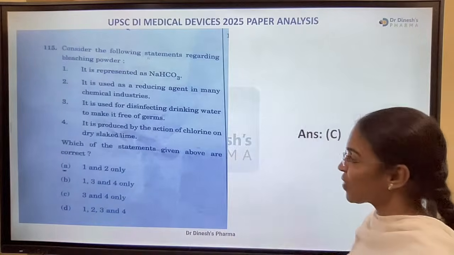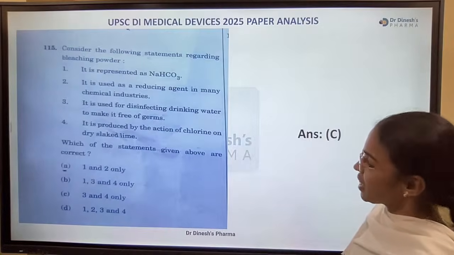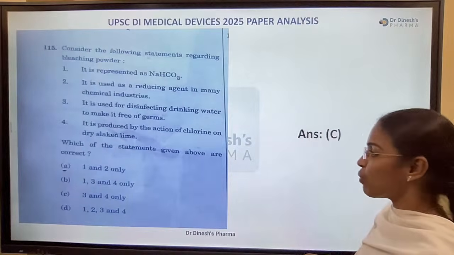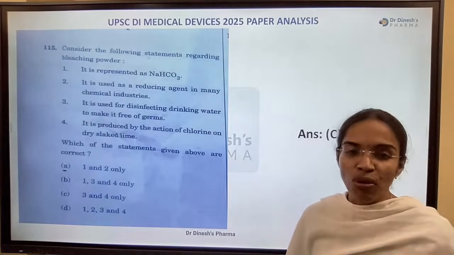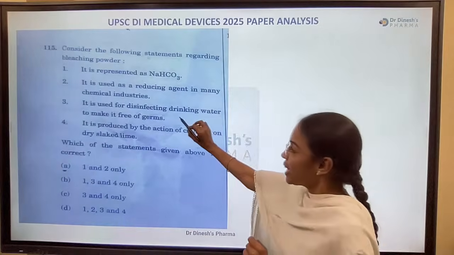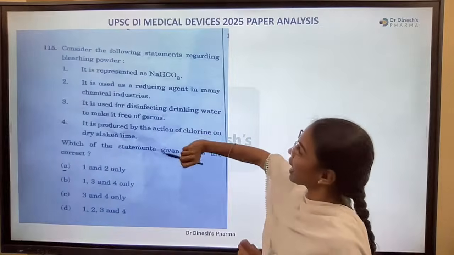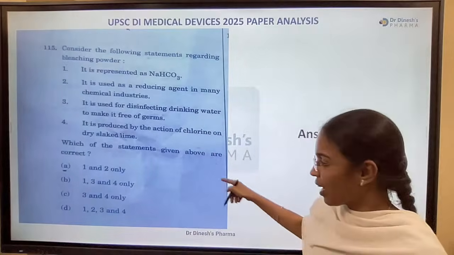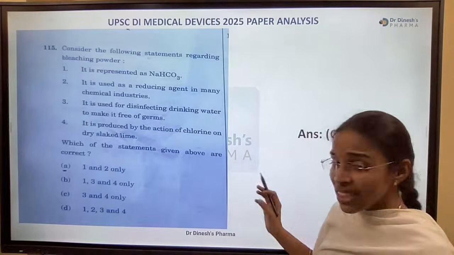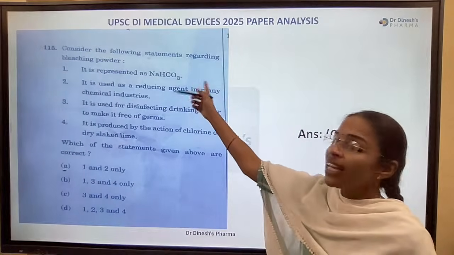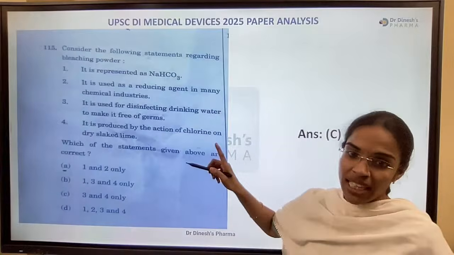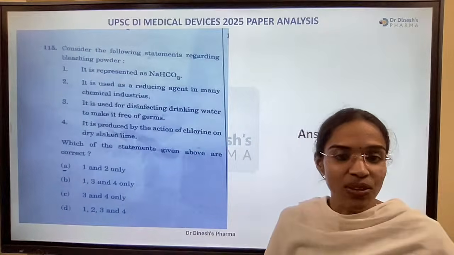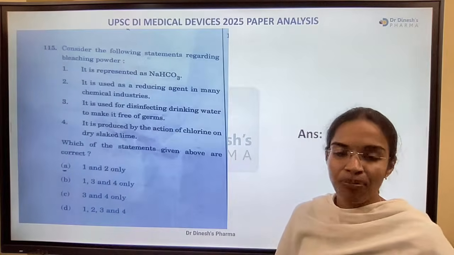Yes, soon. Used as a reducing agent in many chemical industries, disinfecting drinking water. Which of the following statements given above are correct? Yes, 3 and 4 only are correct. It is used for disinfecting drinking water. Right answer, bleaching powder is produced by the action of chlorine on dry slaked lime. Option C, 3 and 4 only. It is not represented as sodium bicarbonate, it is calcium hypochlorite, CaOCl2, and it is also not a reducing agent, it is in fact an oxidizing agent.